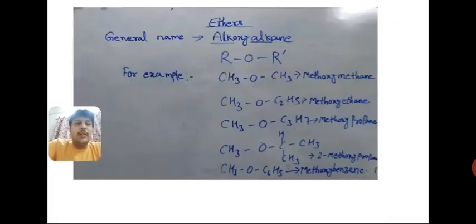Now let's discuss the naming of ethers. Okay, students, the general name of ether is alkoxyalkane, and you can see the format is ROR'. I already told you that R and R' may be the same or different. Suppose both alkyl groups are the same, like CH3OCH3. In alkoxy and alkane there is a position of ALK.